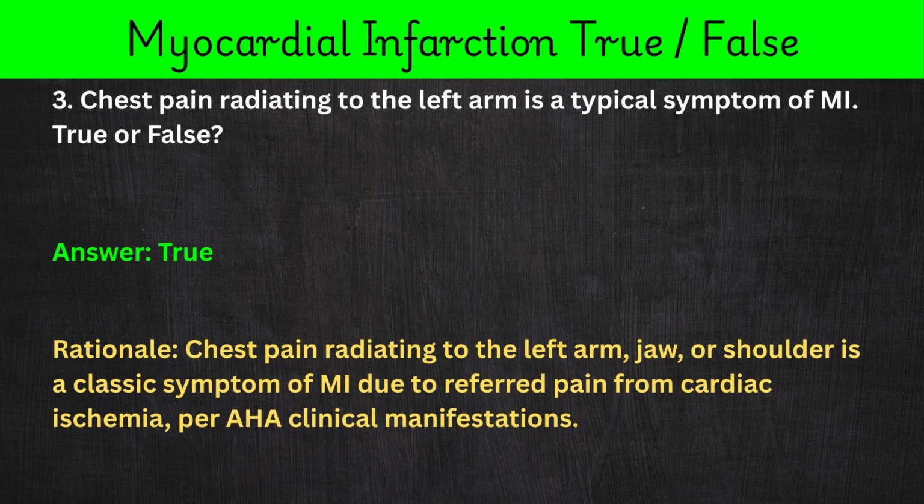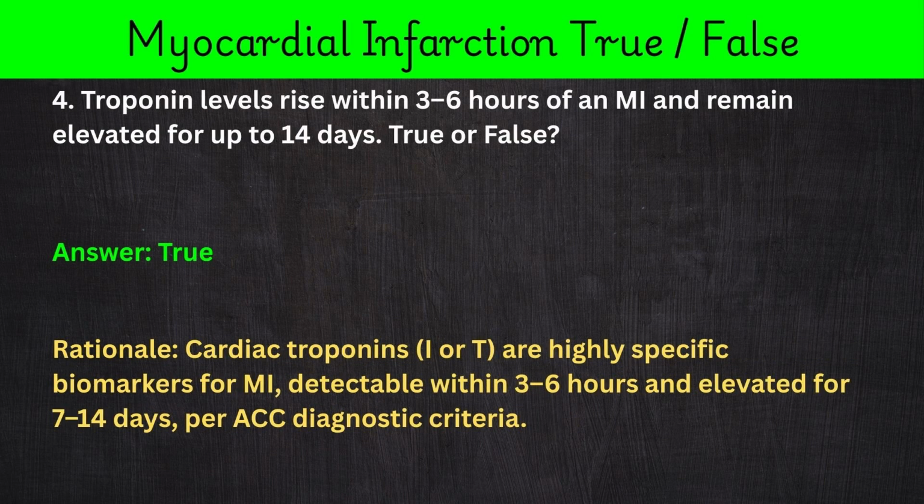True or false? Answer: true. Rationale: chest pain radiating to the left arm, jaw, or shoulder is a classic symptom of MI due to referred pain from cardiac ischemia, per AHA clinical manifestations. 4. Troponin levels rise within 3 to 6 hours of an MI and remain elevated for up to 14 days.